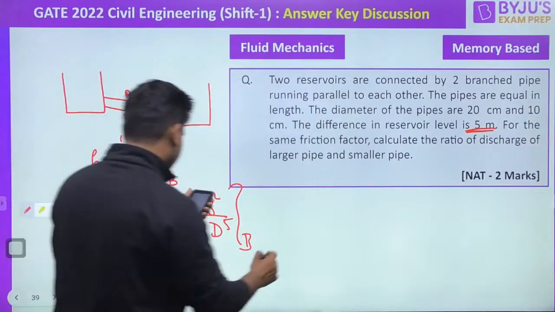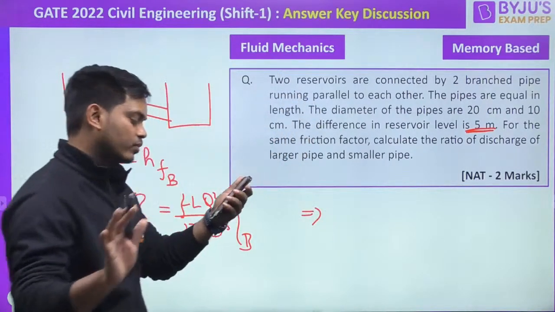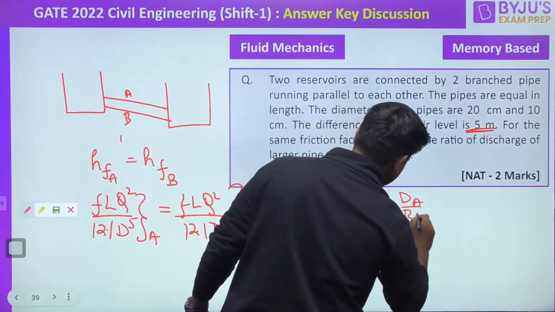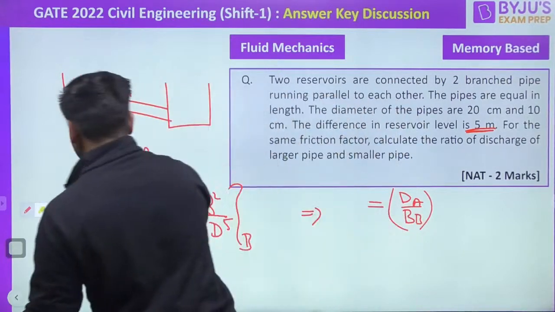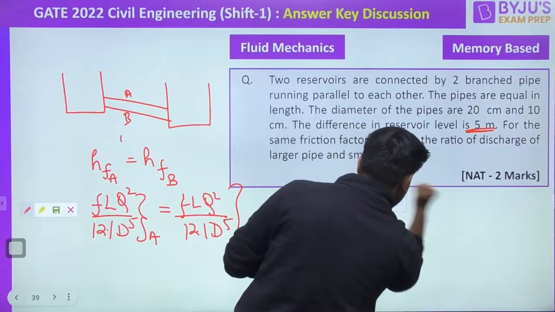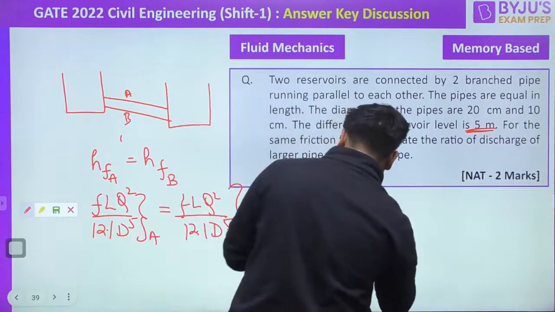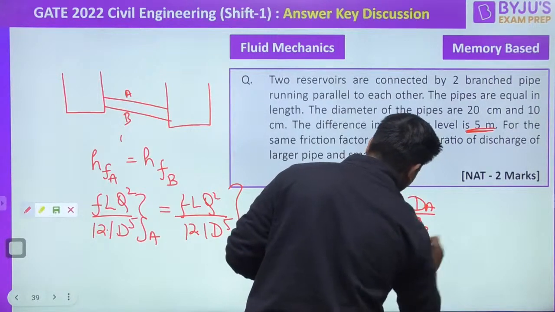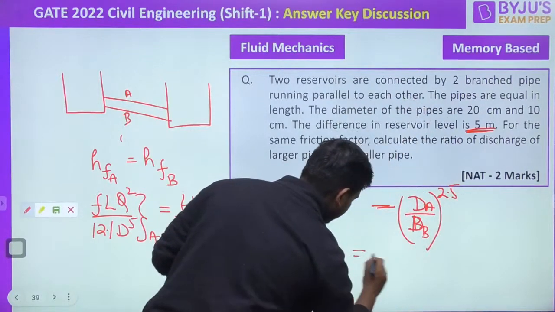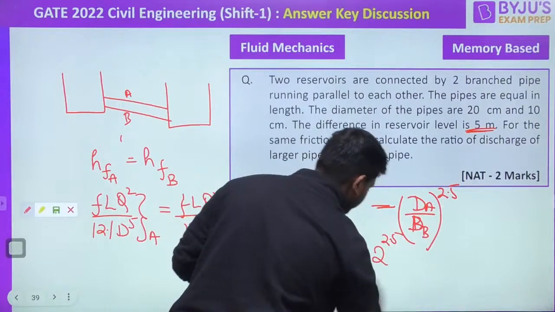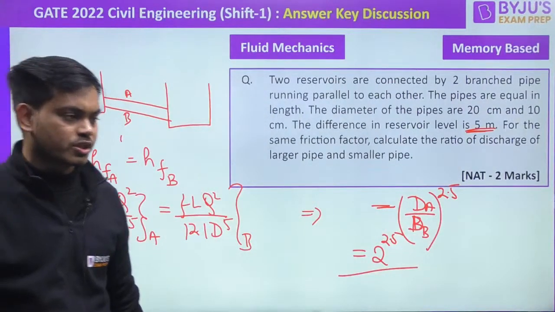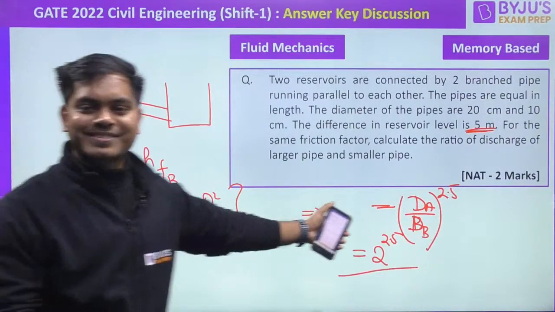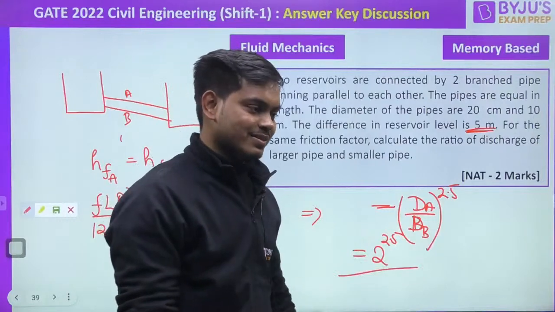The value that you should be getting from here, L will be cancelled out, right? So it should be dA by dB, I guess, right? dA by dB raised to the power, I'm sorry, एक second, let me remove this with the magic of my pen, and it is going to be dA by dB raised to the power 2.5, and dA by dB is nothing but 2, so 2 raised to the power 2.5. Rest you all are super smart to answer this beautiful question. All right, everyone, have you got this? I hope you all have got this.